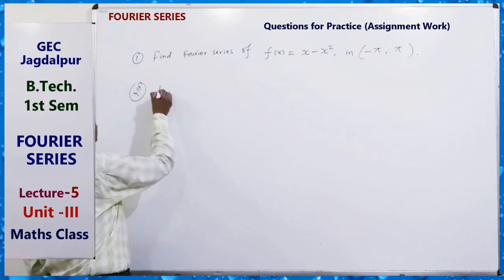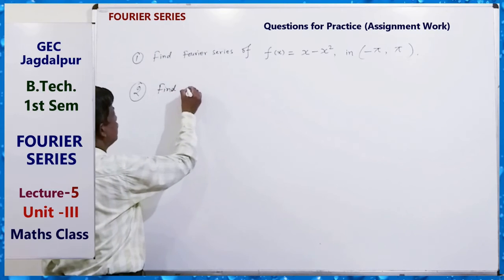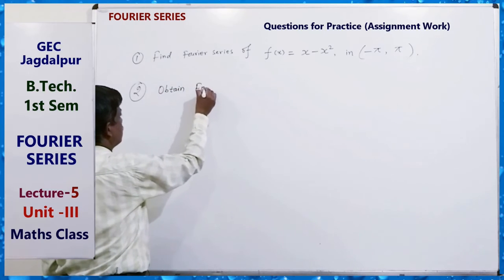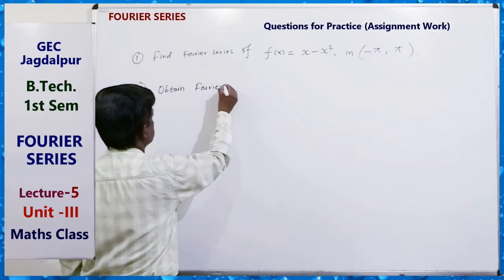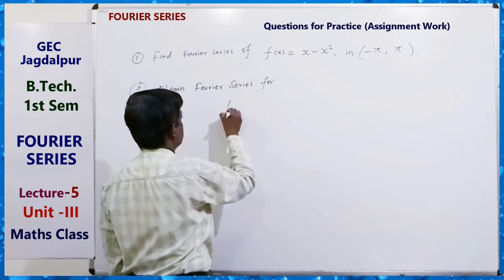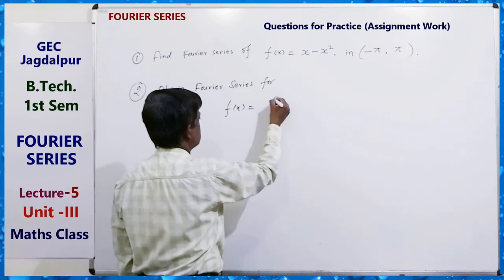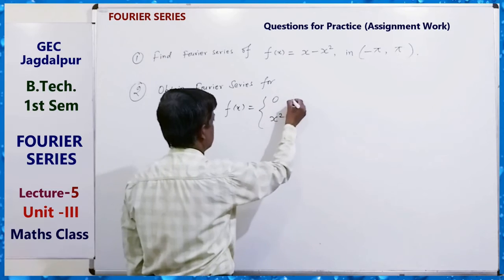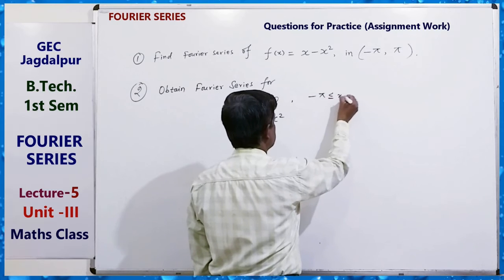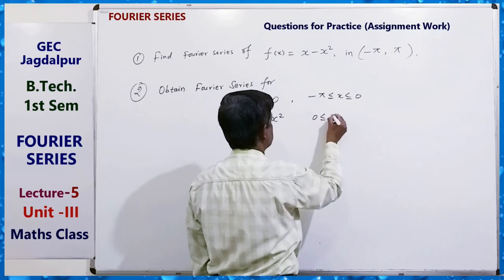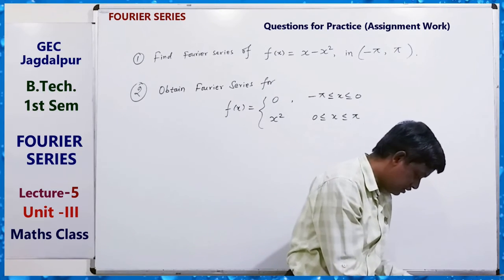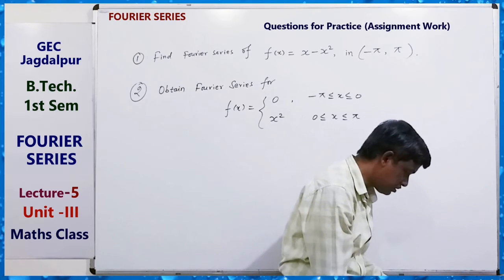Second, find or obtain the Fourier series for f(x) equals 0 for minus pi less than or equal to x less than or equal to 0, and x square for 0 less than or equal to x less than or equal to pi. So this is the second question.